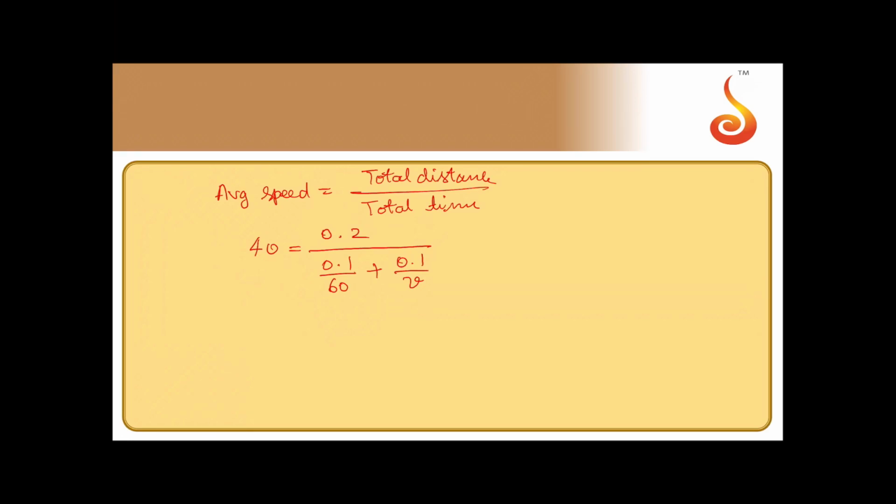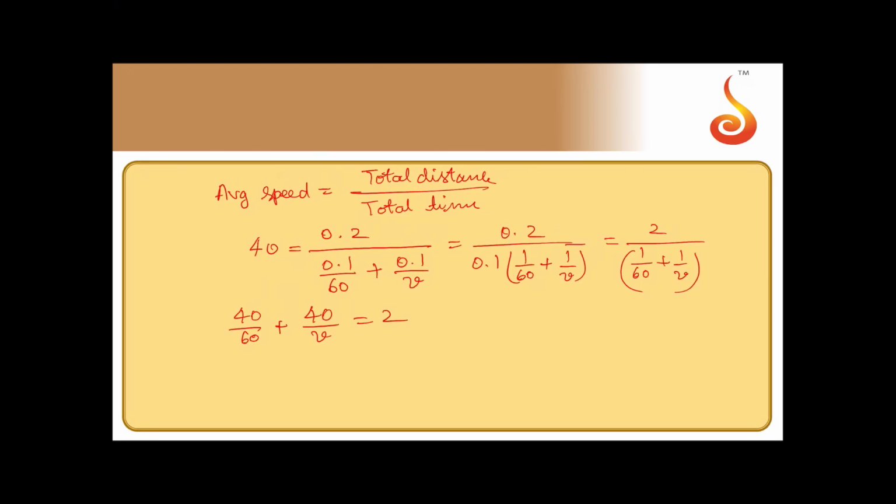So cross multiply this to the left hand side. So 40 by 60 into 0.1, that's what you will get. Or you can take 0.1 outside first. So this is 0.2 divided by 0.1 into 1 by 60 plus 1 by v. So that will be 2 divided by 1 by 60 plus 1 by v. Now cross multiply. 40 by 60 plus 40 by v is equal to 2. You need to solve for v. Divide through by 2.